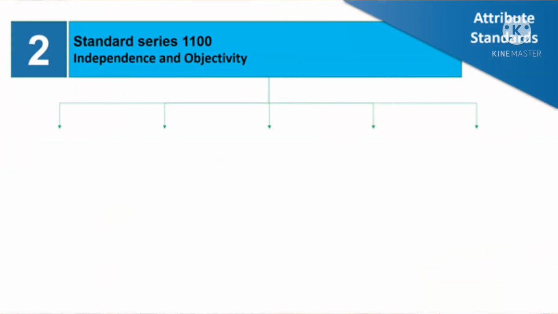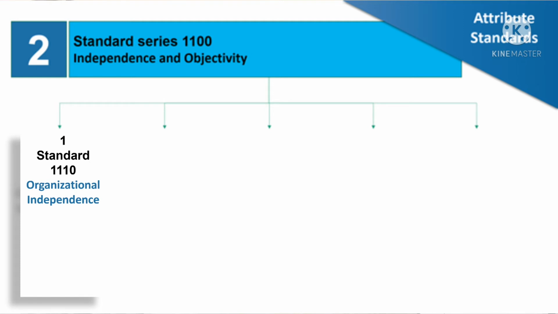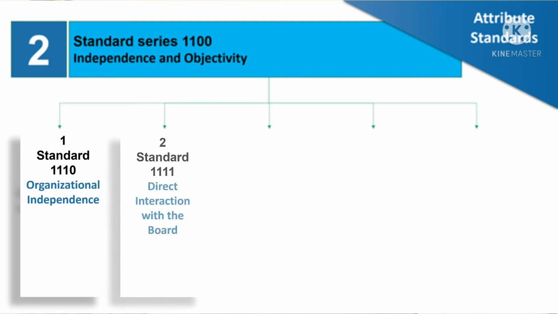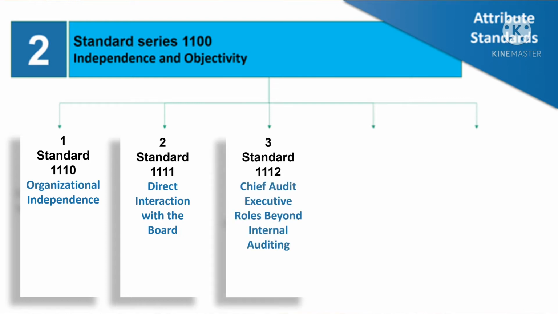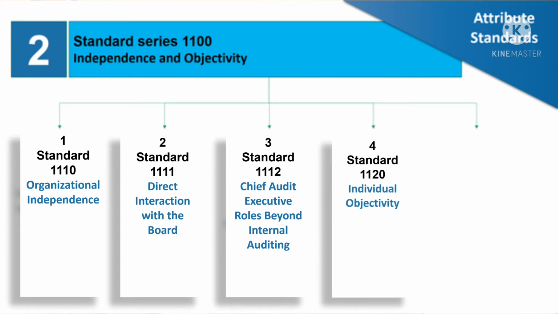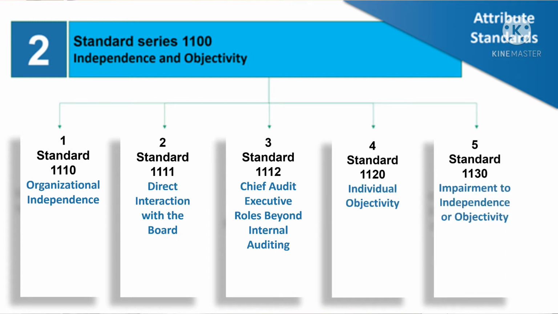Then we have the second section of the attribute standards, which is standard 1100, covering independence and objectivity. So, let us check what the standards under this series 1100 are. 1110 covered organizational independence, 1111 direct interaction with the board, 1112 chief audit executive roles beyond internal auditing, 1120 covered individual objectivity, and 1130 covered impairment to independence or objectivity.